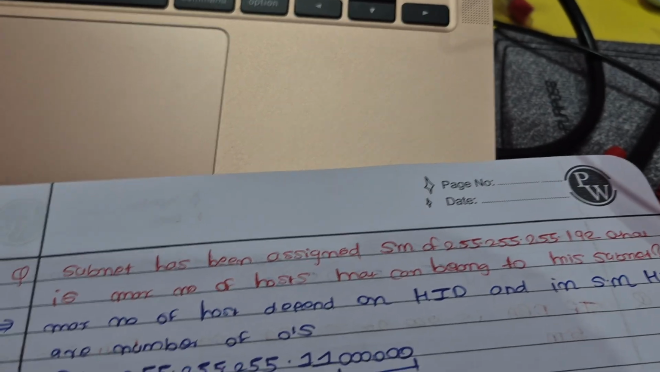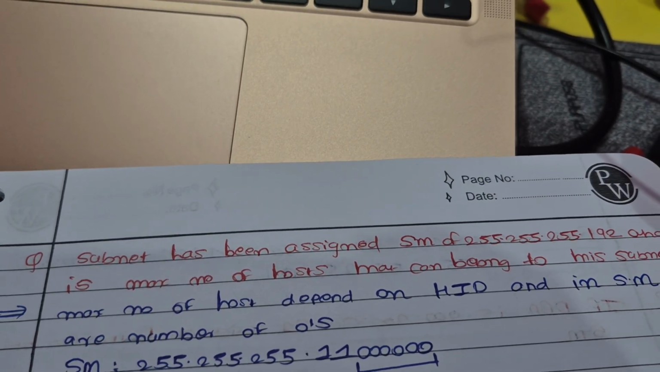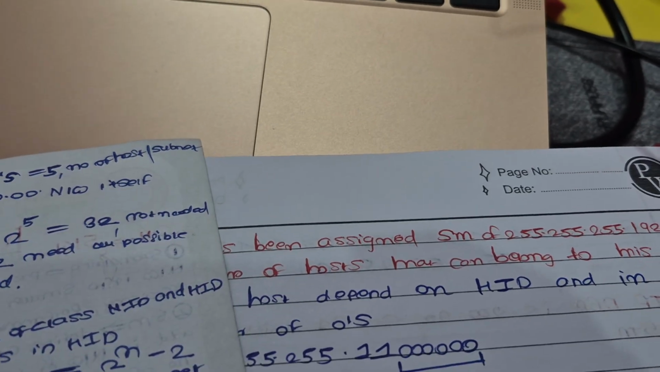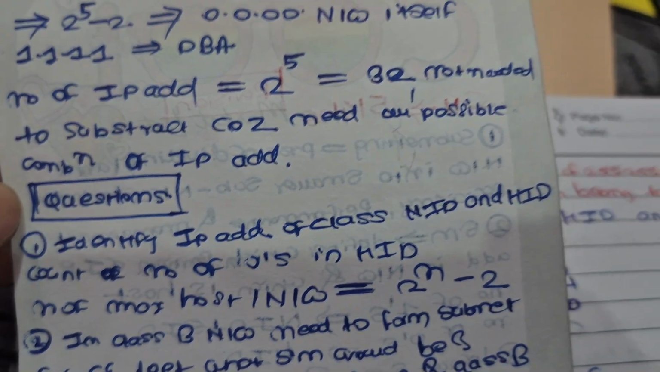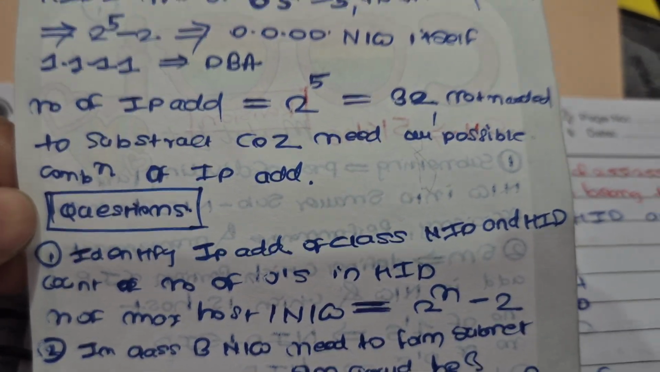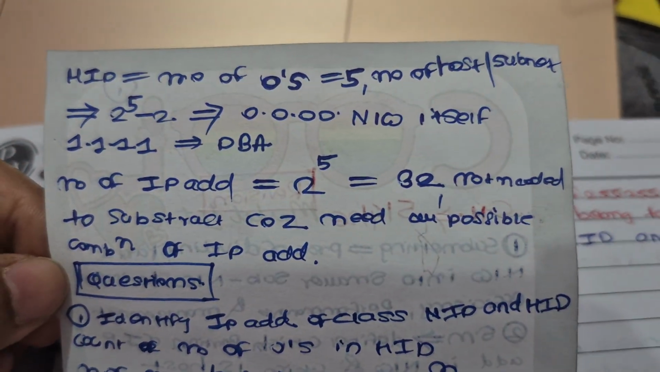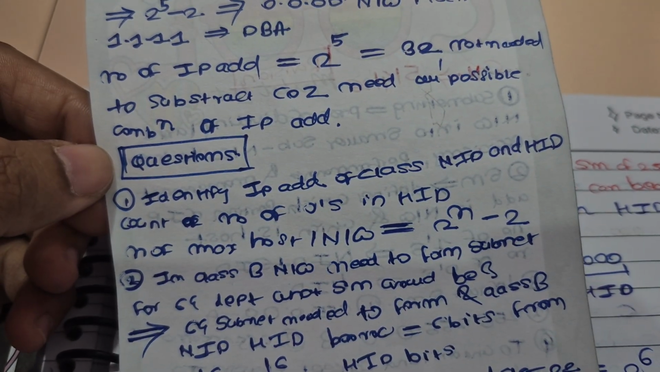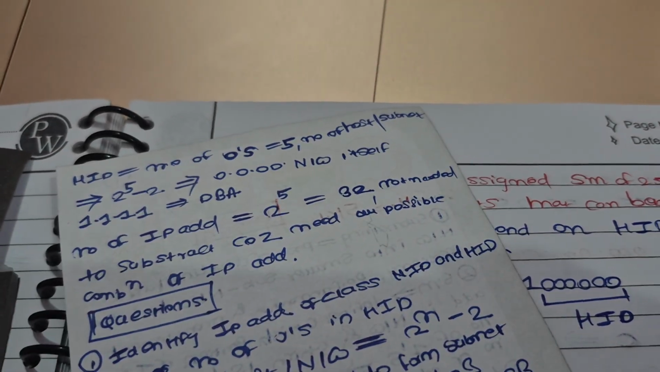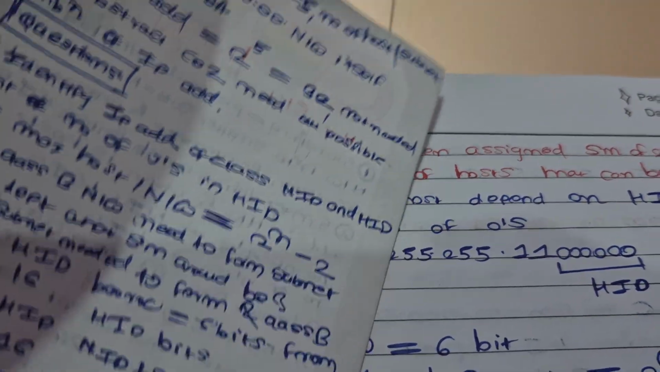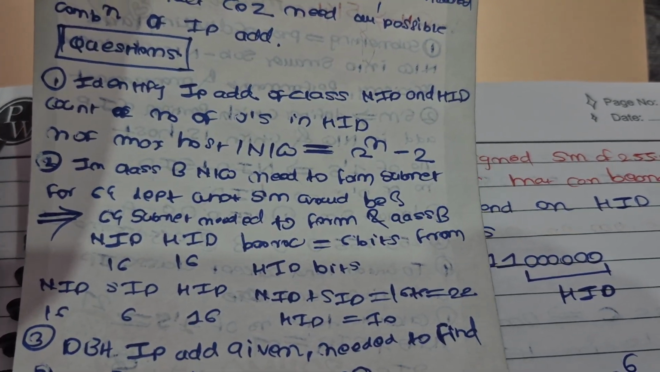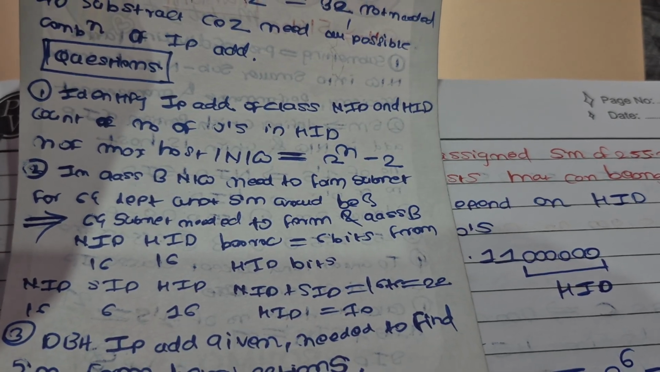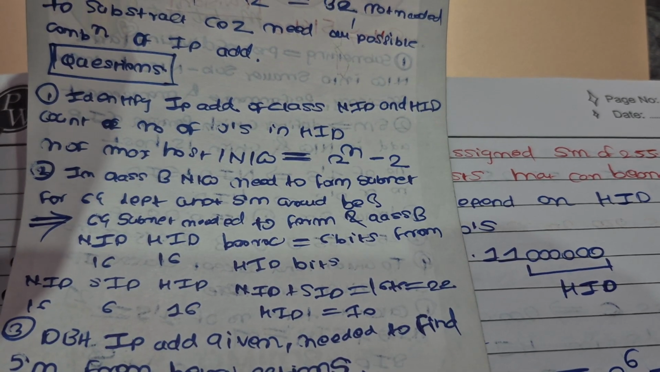So the IP address would be given. You can see here a subnet has been assigned, subnet mask given, and we need to find the maximum number of hosts that belong to the subnet mask. First you need to identify which class this IP address belongs to, and then the maximum number of hosts per network is 2 raised to n minus 2. We can use that formula. Second also, they have given class B and need to form subnets for 64 departments.